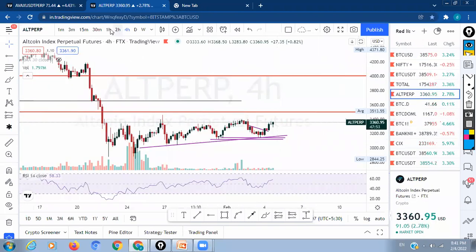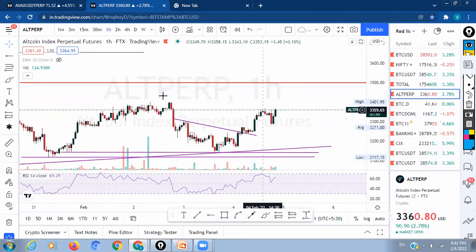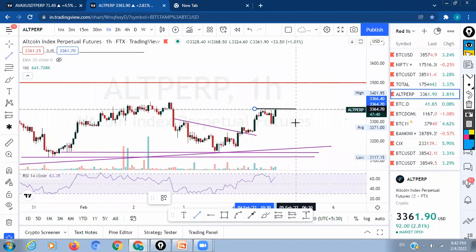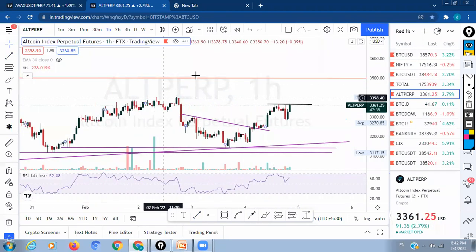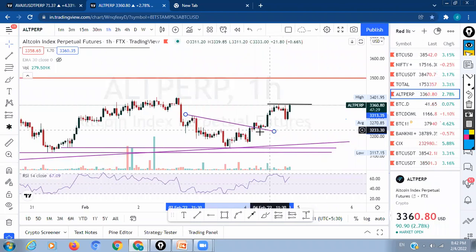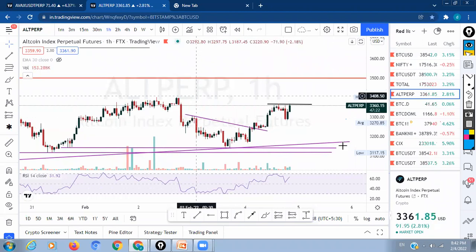Altcoins didn't move much here. If you observe here, BTC is making a move and dominance is also making a move. But according to the percentage of move of both, the alt index still hasn't given a breakout here. If you think the alt index, like the altcoin index or perpetual futures, is giving a breakout, it was giving a breakout here, and we also found a hammer, a confirmation candle and a good retest on the trend line. So you can carry a position until the next resistance.